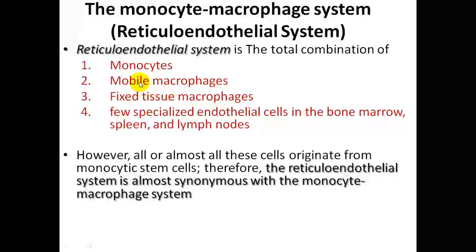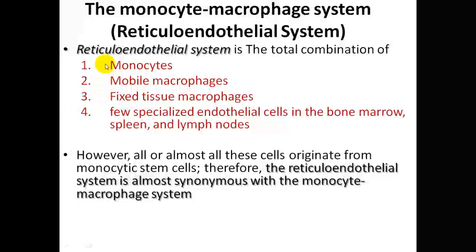By saying so, you can see that there is a very close relation, almost a synonymous relation between these two systems. But the reticular endothelial system has an extra type of cell which is not found within the monocyte macrophage system. You can see here you have specialized endothelial cells, for instance in the bone marrow, spleen and the lymph nodes, which you cannot find within the monocyte macrophage system.